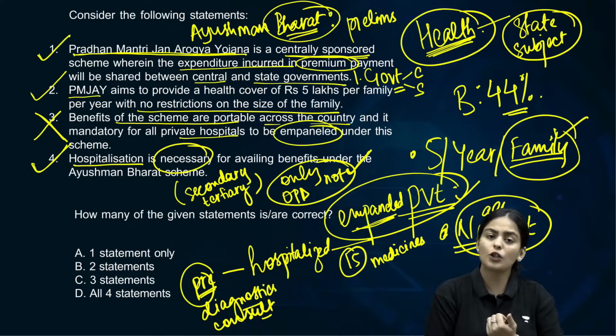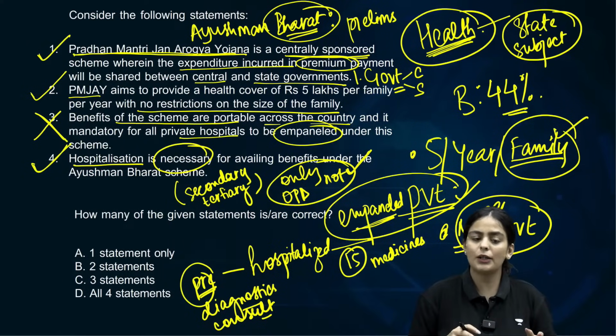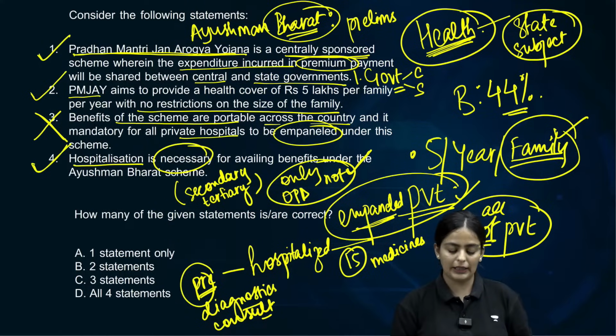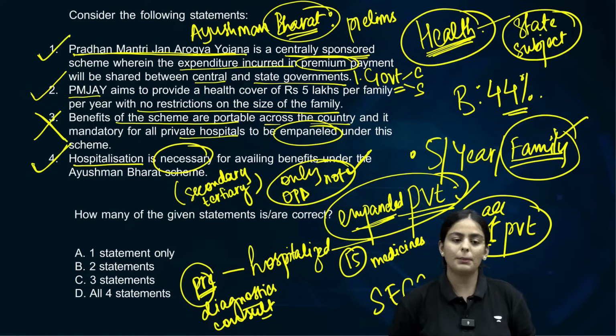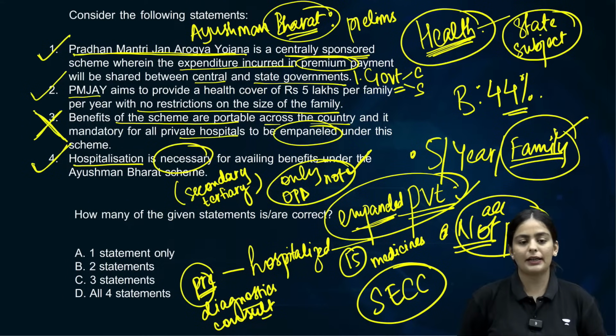Clear? There are a lot of criterias, a lot of deprivation related criterias which are taken into account. That is not important for us. Only if you know that eligibility is according to socio-economic caste census, it will be enough. Clear? So that is why the 3rd statement is correct. The other 3 statements are correct, but the 3rd is incorrect.